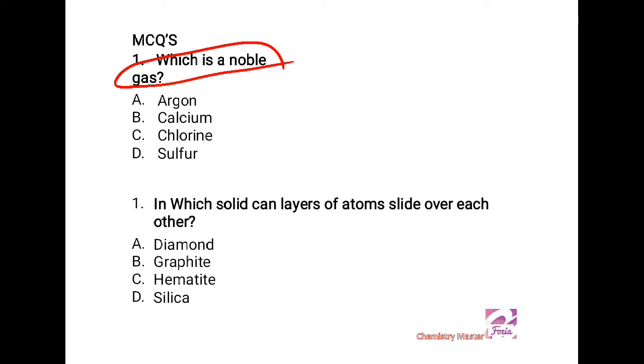Next is, in which solid can layers of atoms slide over each other? If we know a little about the structures of elements, we come to know that it's graphite, in which carbon atoms are hexagonally making layers which can slide over one another, and for this reason graphite is slippery.